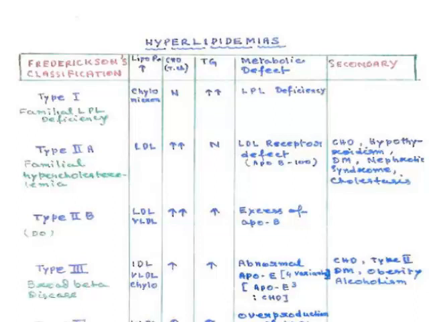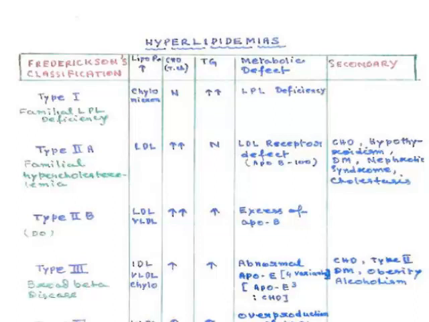One may be primary, that is the endogenous cause or defects in some enzymes or receptors, and secondary, as a consequence of some other disease like diabetes mellitus, hypertension, nephrotic syndrome, cholestatic jaundice, etc. So let's first go through the primary defects of the hyperlipidemias.